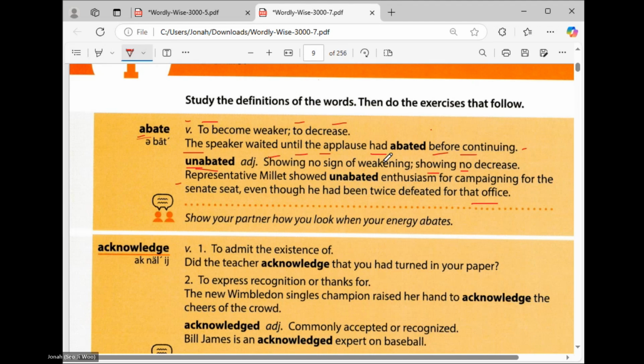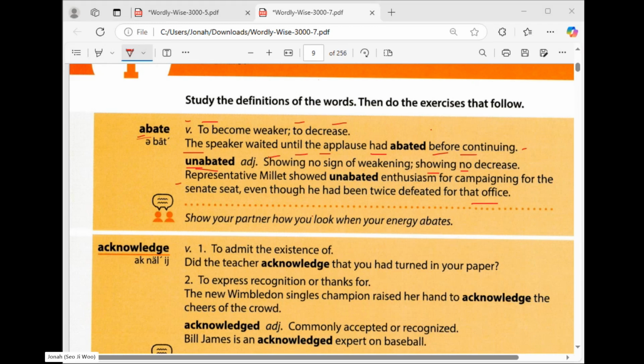But I also don't know the meaning of enthusiasm or campaigning and Senate.